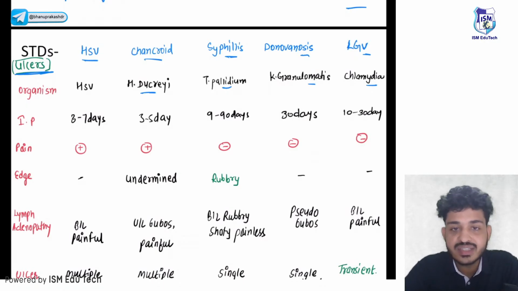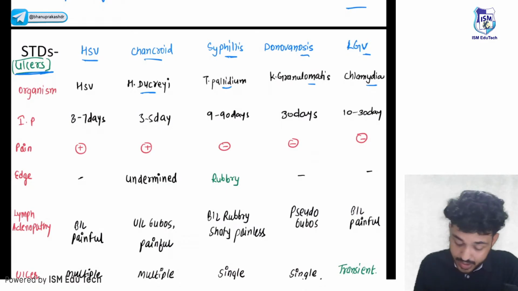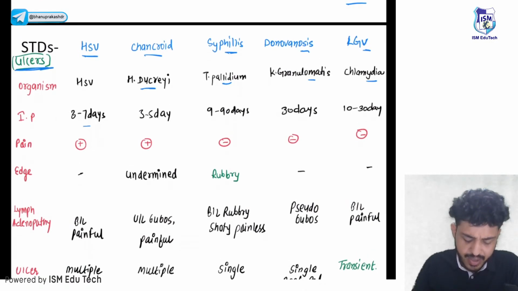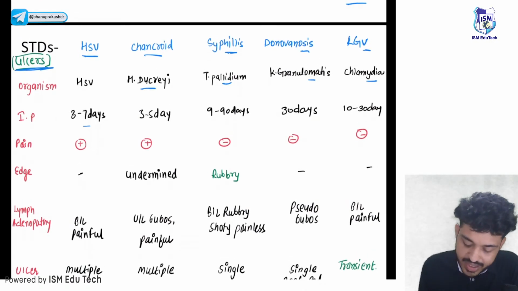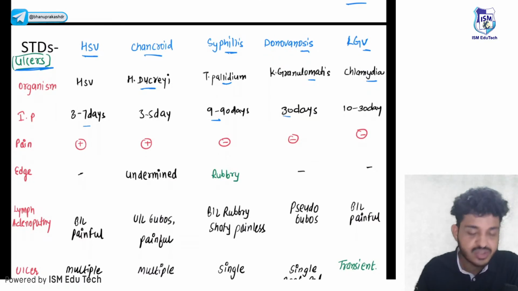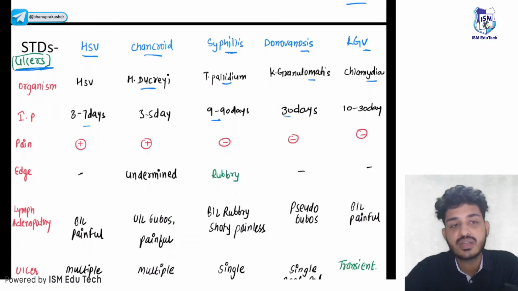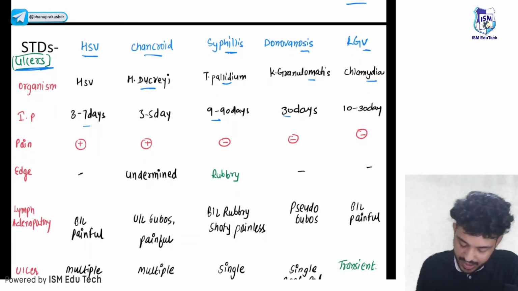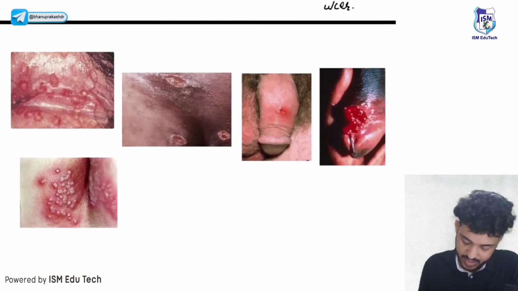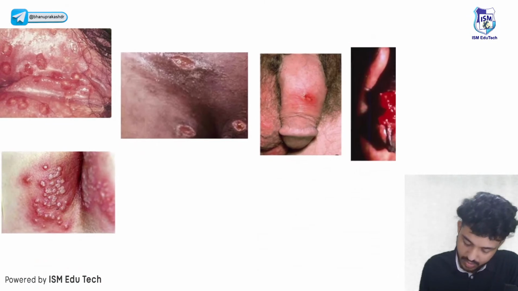There are L1, L2, L3 strains. L2 is the most common. L2 is the most common strain that will be causing LGV, right? So you should remember the incubation period: 9 to 90 days for syphilis, and for donovanosis you should remember 30 days. Now, how will you identify the ulcer? Can anyone tell me? Just look at the ulcers. Can anyone tell me which ulcer this is?